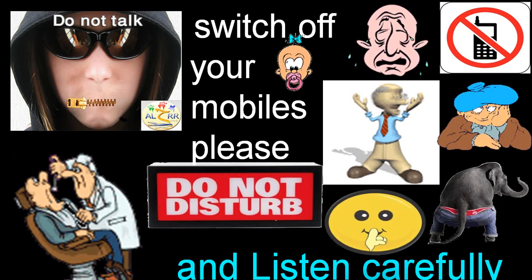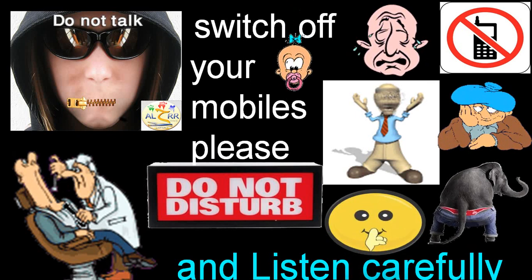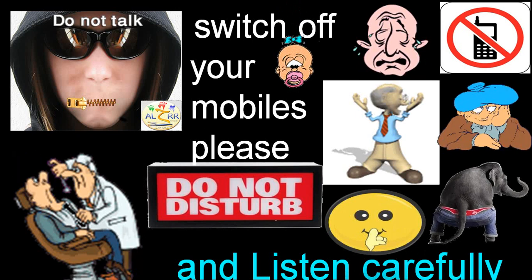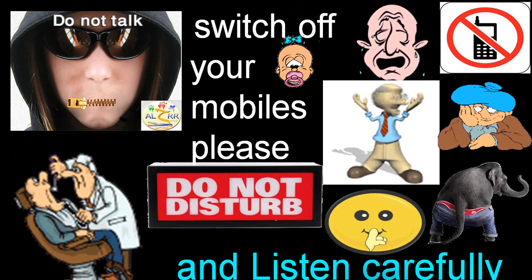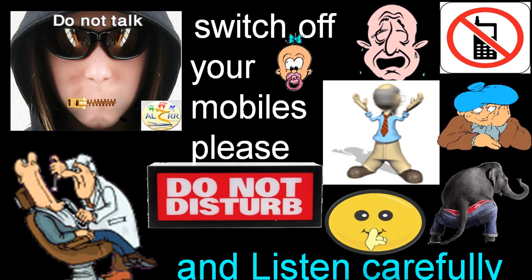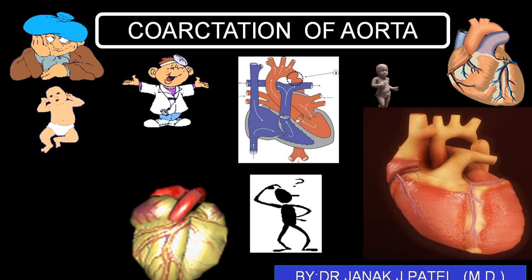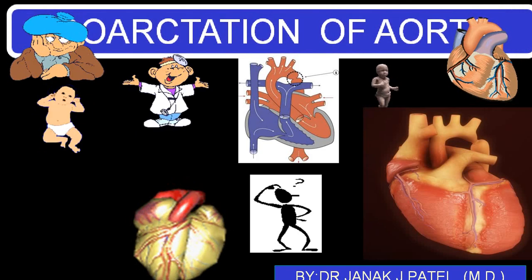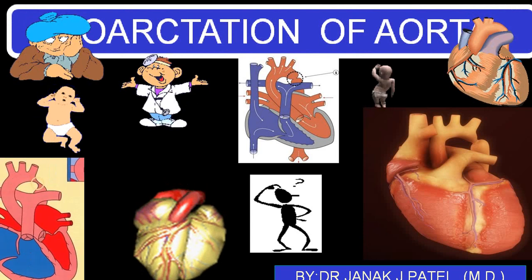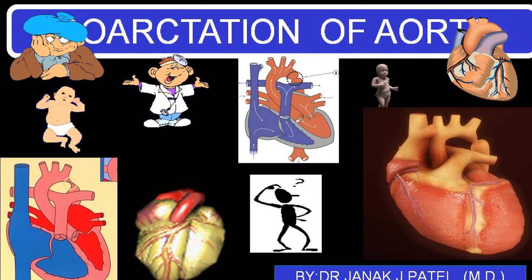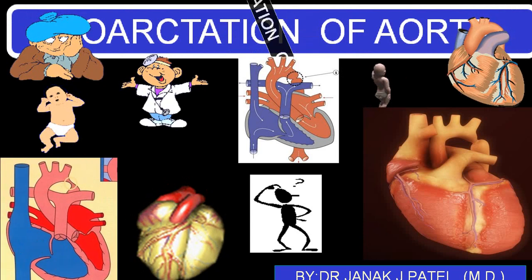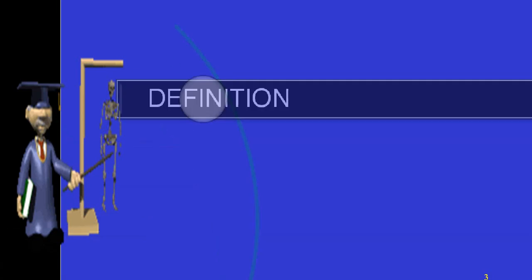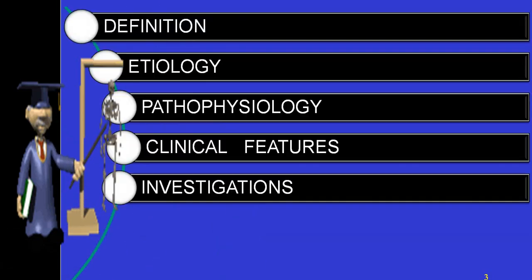Today we'll be discussing another congenital heart disease, which is acyanotic but what we call a stenotic heart disease, that is coarctation of aorta. The meaning is very simple. It is involvement of the aorta where you get a sudden narrowing of the aorta. So that is called coarctation of aorta.